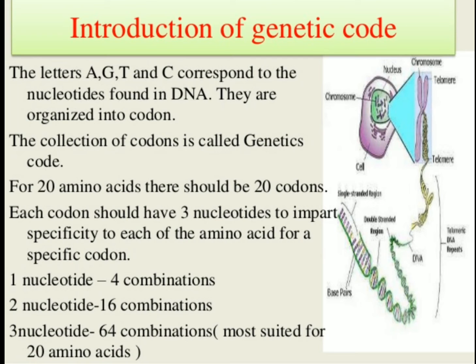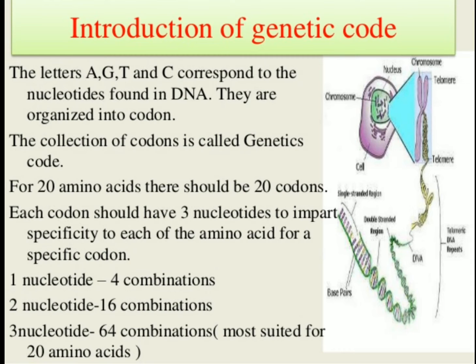Now, to give a little more introduction to genetic code, there are the letters A, G, T and C which correspond to the nucleotides of the DNA, that is adenine, guanine, thymine and cytosine, the four nitrogenous bases in the DNA. They are organized into codons. What is this codon? Codon is the sequence of the nitrogenous bases which code for one amino acid.